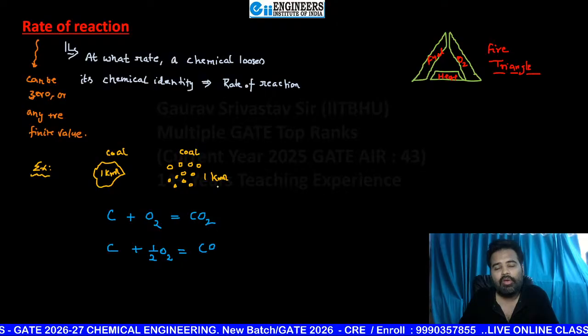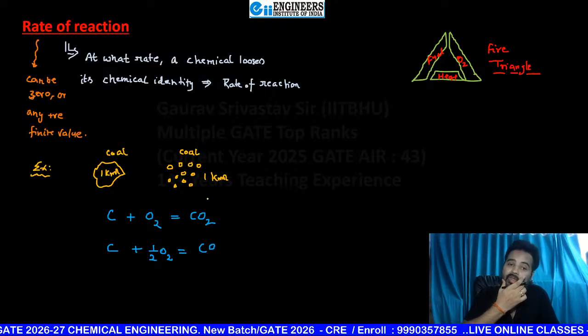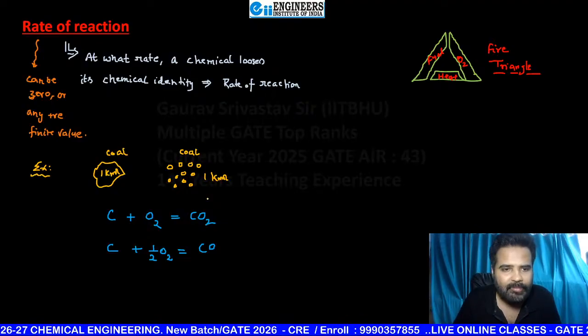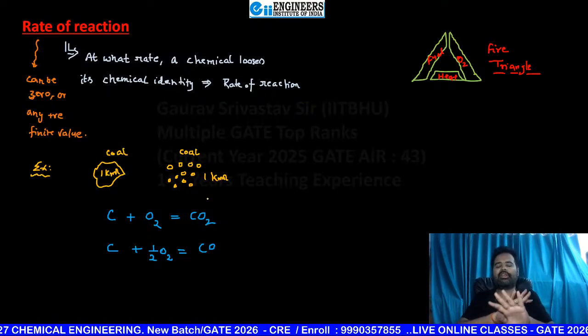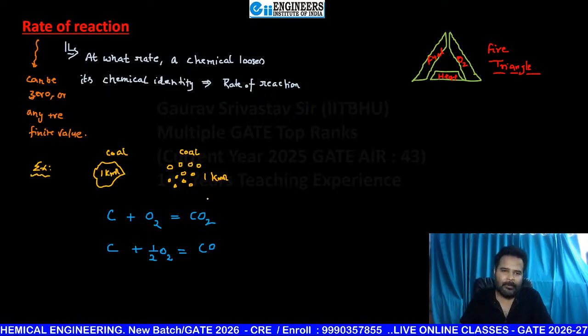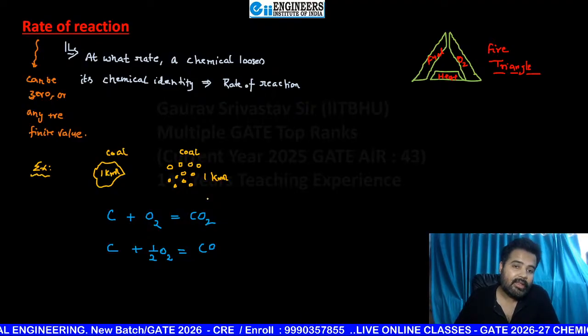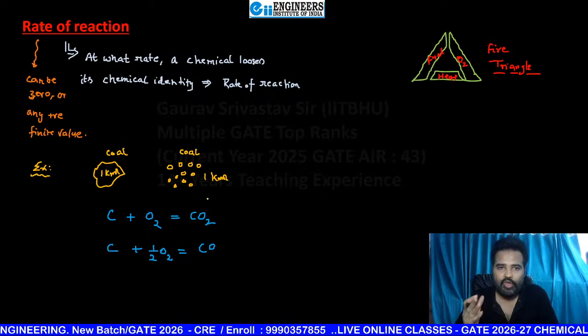I'm writing kilomole. You can write more precisely, 1 kilo atom, because C is an atom. But to reduce confusion, every time I'm writing just mole. So 1 kilomole of coal you are taking. In both cases, 1 kilomole is equivalent to 12 kilogram of carbon.